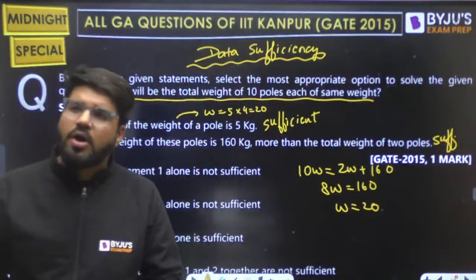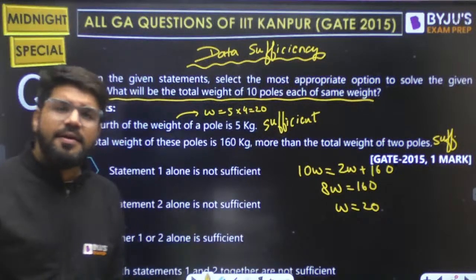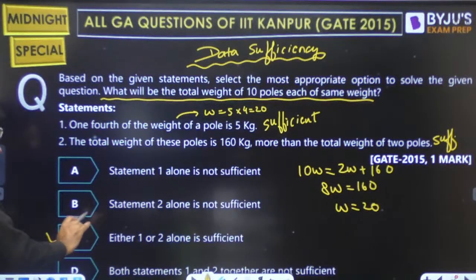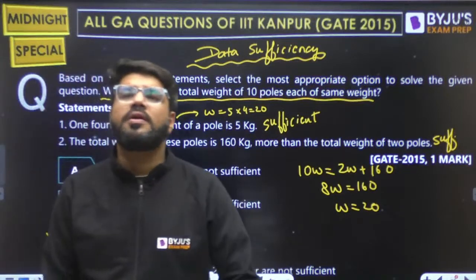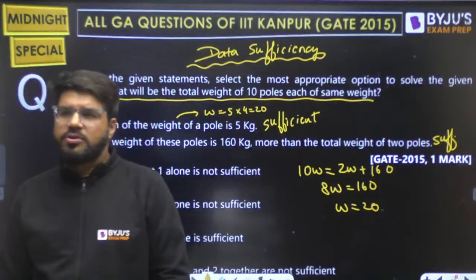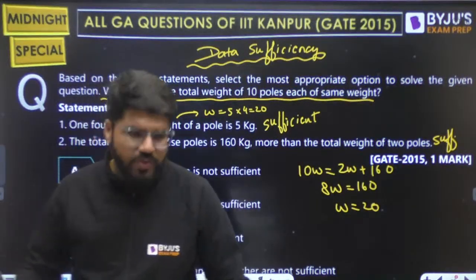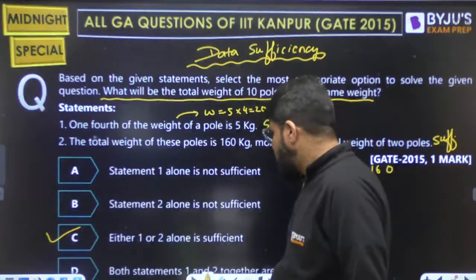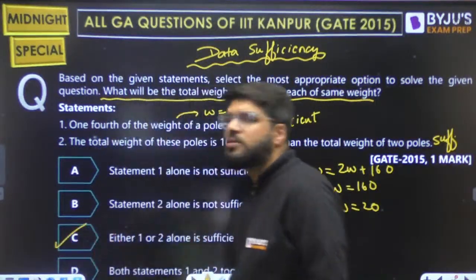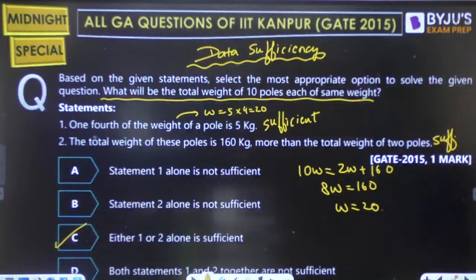So either 1 or 2. What is the correct option to be selected? It is either 1 or even 2 alone are sufficient. Both are not required. 1 is also sufficient to solve the question, or 2 is also sufficient to solve the question. Both are not required actually.